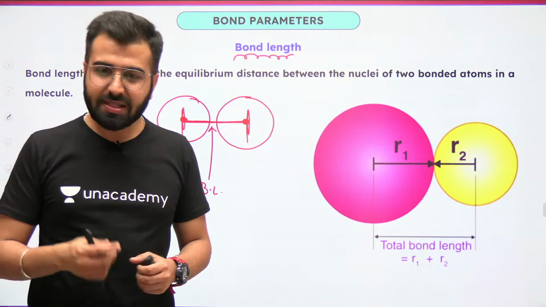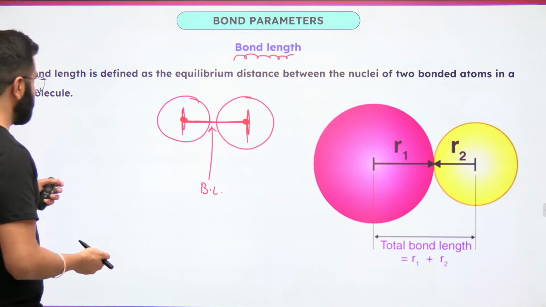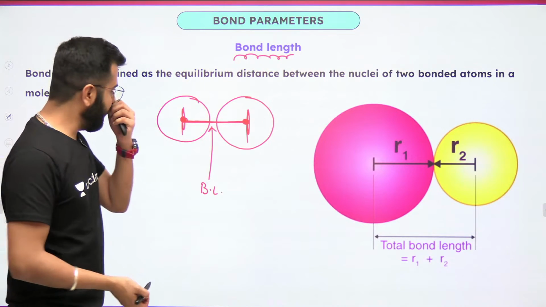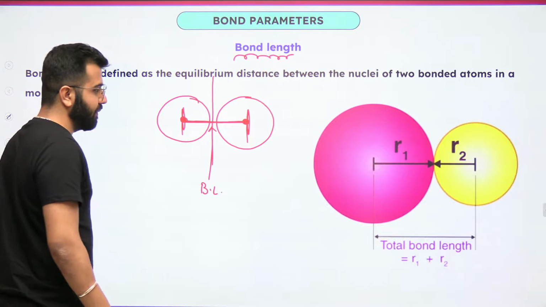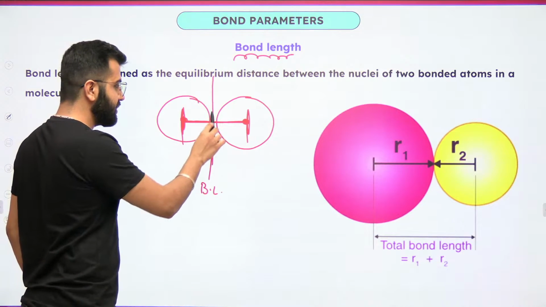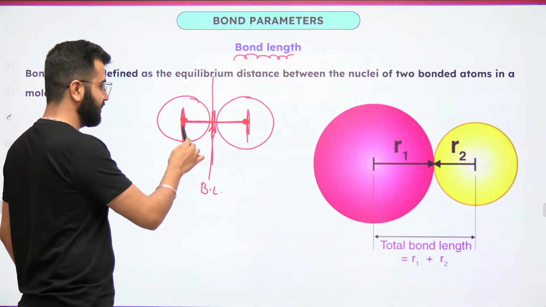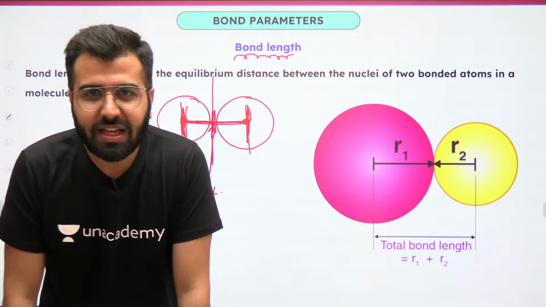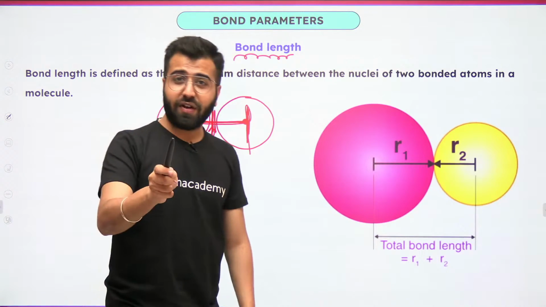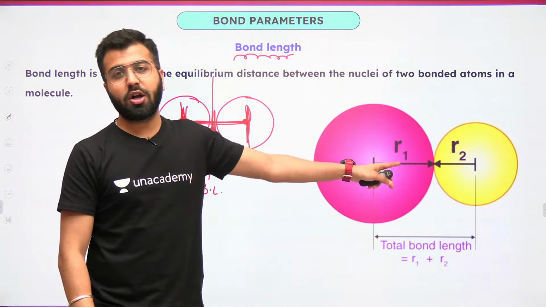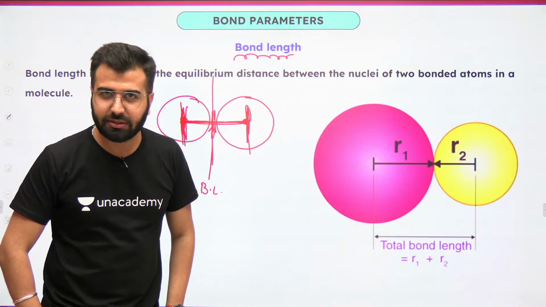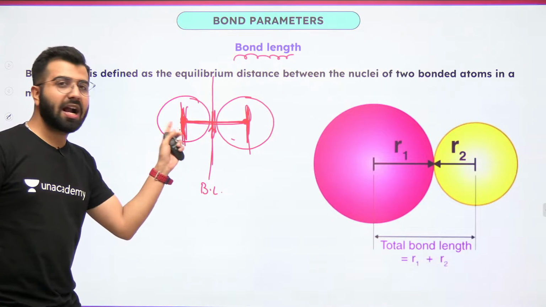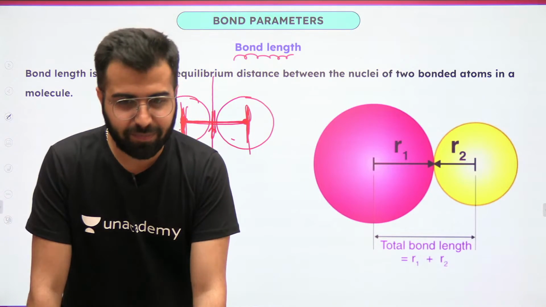Good. And how do we calculate the size of an atom? When we have 2 atoms forming a bond, covalent, metallic or van der Waals interactions, you just divide it by 2. From here till here it's the atomic radius, and the whole distance is the bond length. Okay, is this clear? But when 2 atoms are different, do not try to calculate the atomic radius, but you can still calculate the bond length. For calculating the atomic radius, you need both the atoms to be the same.